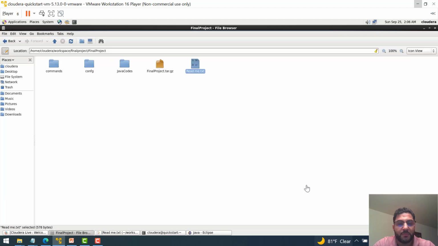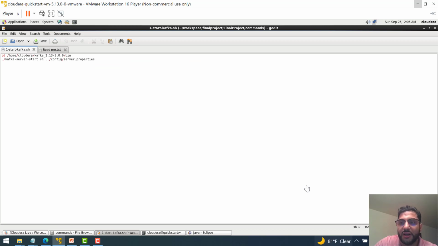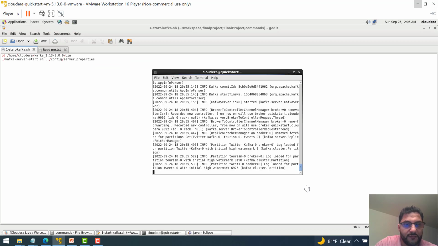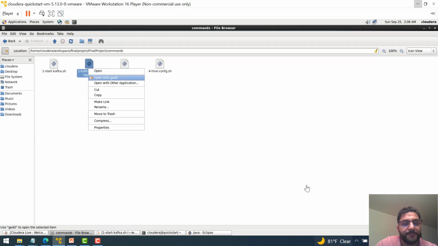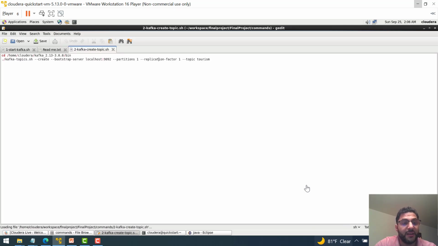So let's go through our command folder. We have this command which runs Kafka, which I already ran in the background to save some time. And then if we go to the next command, which is creating the topic in Kafka, it's the same thing. I made sure the tourism topic has been created.